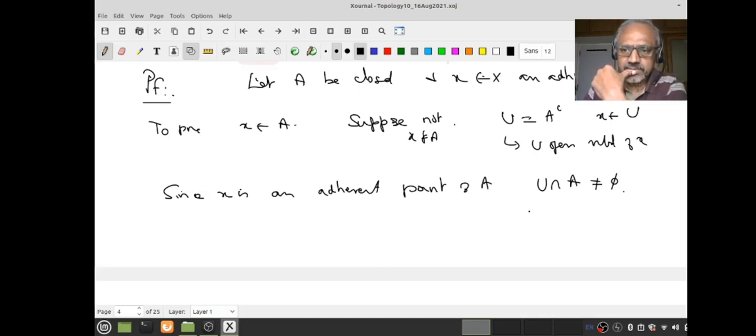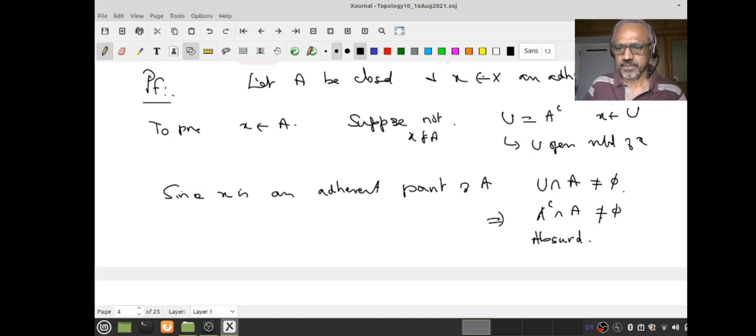But that's nonsense. Why? Because U is A complement, and A complement intersection A is not empty. This is absurd. Okay, this is a contradiction, right? So this contradiction shows x belongs to A. Okay, pause, review, proceed.